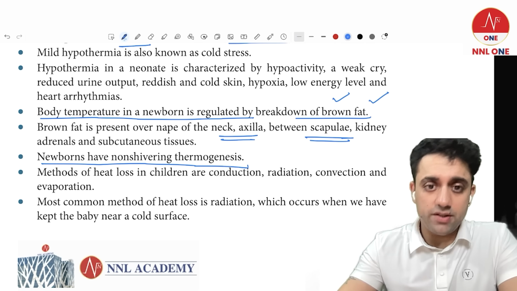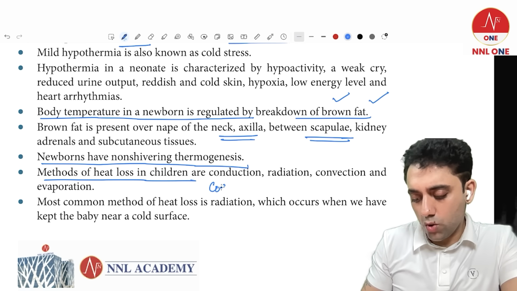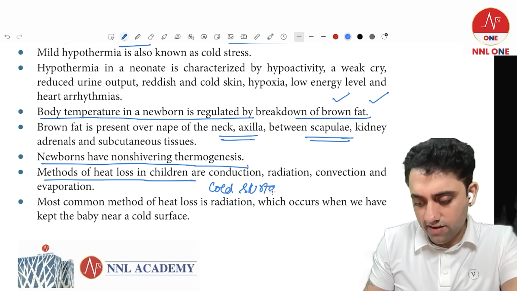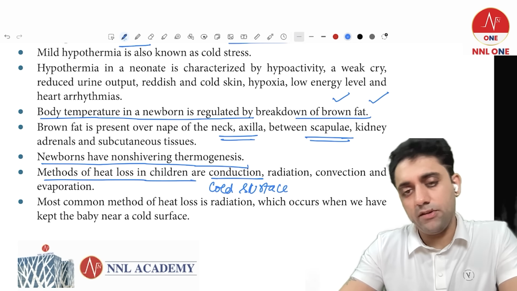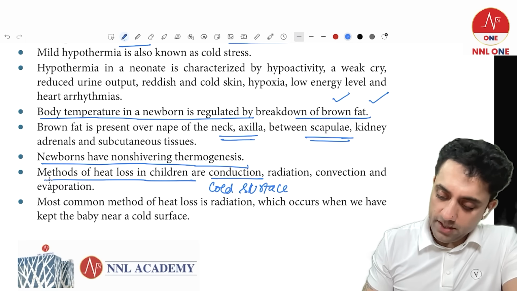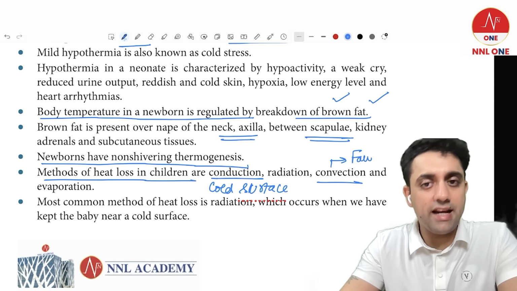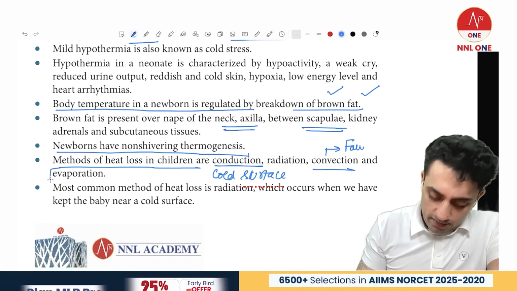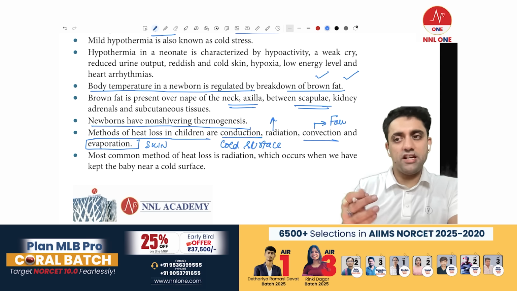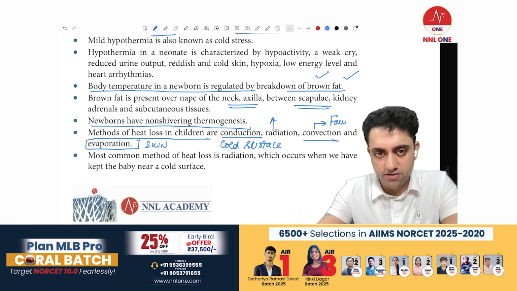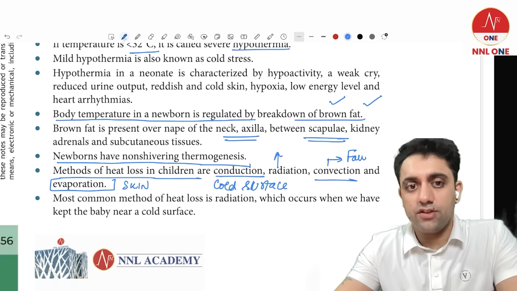Remember that. Next question, very importantly, there are various methods of heat loss in a newborn. If I put the baby on a cold surface of the nursery, the mechanism of heat loss is known as conduction. If you put the baby near a fan or an open window, that mechanism of heat loss is known as convection. The method of heat loss which happens through the skin is known as evaporation. And if you keep the baby near a cold wall of the nursery, that method of heat loss is known as radiation. So these were the important top points regarding this.